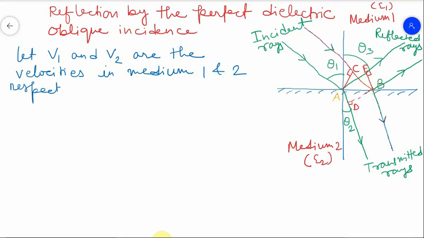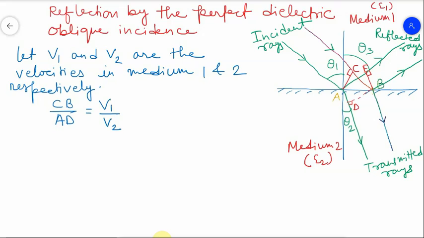Means v1 is for medium 1, and v2 for medium 2. Now if we see, what will be the CB upon AD? So your CB upon AD will be, let's say, v1 upon v2.